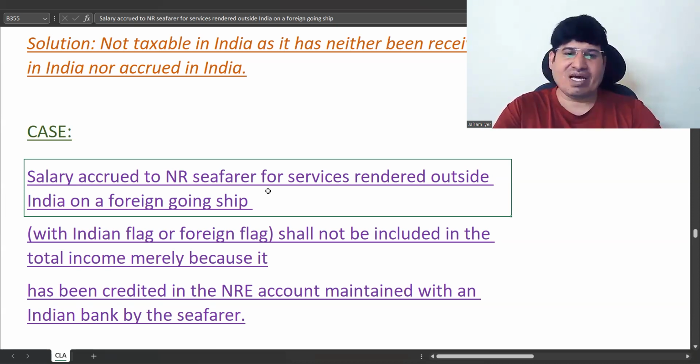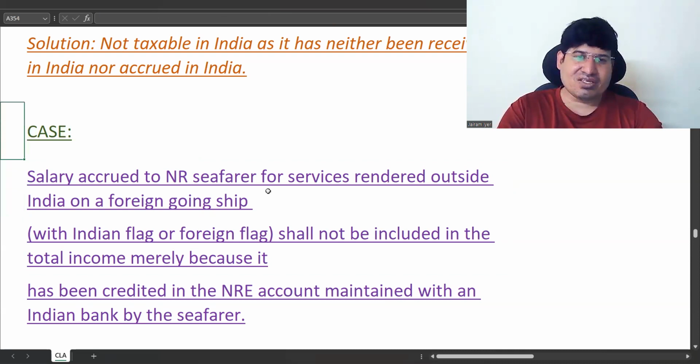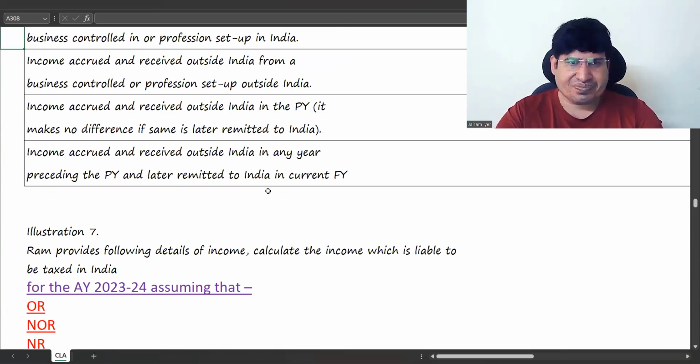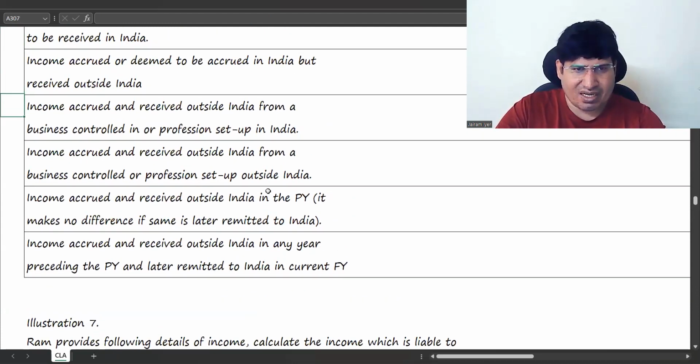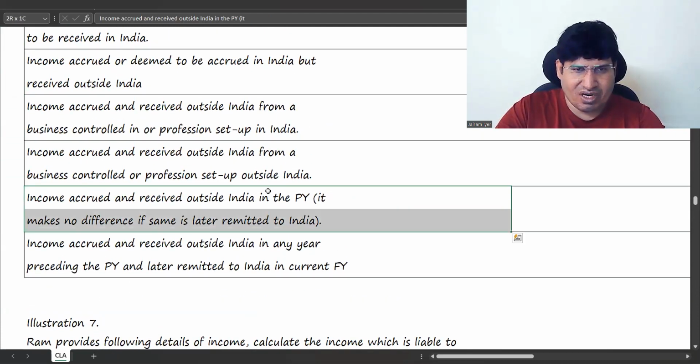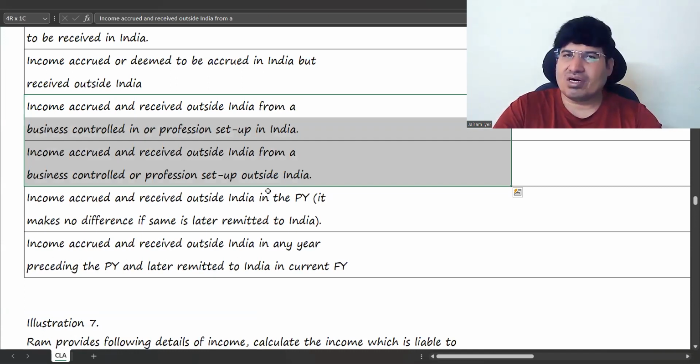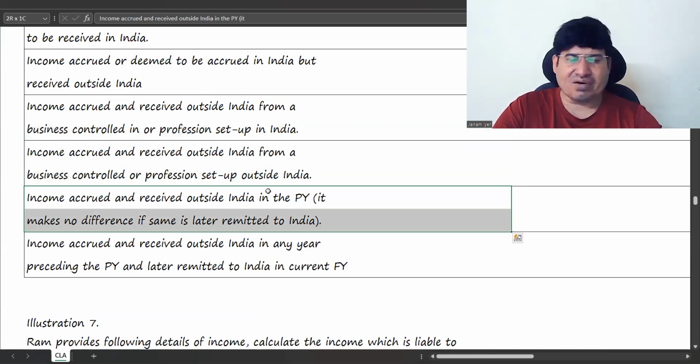So in this case, he was a non-resident. Which part of the table did he fall under? He fell under this part: income accrued or deemed to be received outside India. This is for other income. These two are for business or professional income, control in India, not control in India. This is for all other income: your interest income, salary income, all other kinds of income.